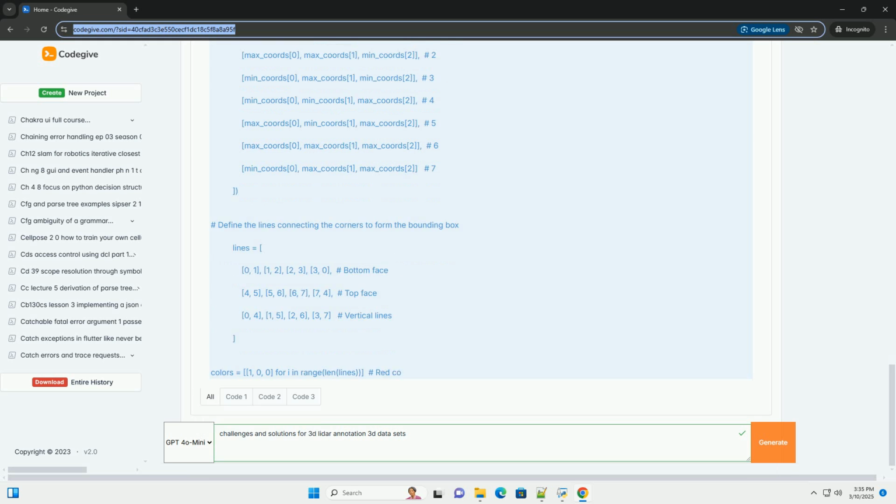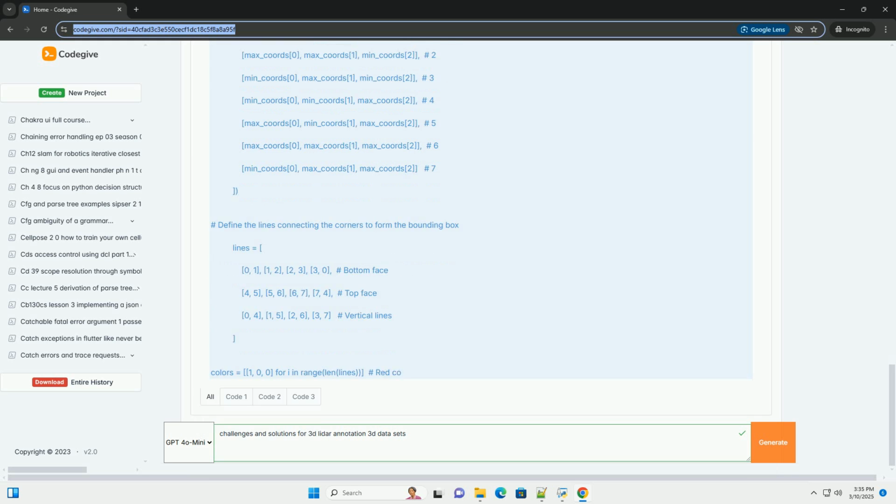Quality control checks: implement a quality control process that involves reviewing and correcting annotations by a team of experienced annotators. Calculate inter-annotator agreement, for example using intersection over union, IOU, for bounding boxes, to identify areas of disagreement and refine the guidelines. Feedback loops: establish feedback loops between annotators and model developers to identify and address annotation errors and improve the overall quality of the data.